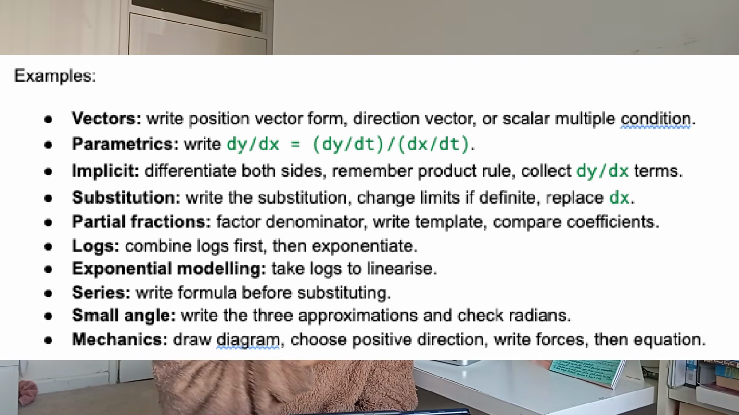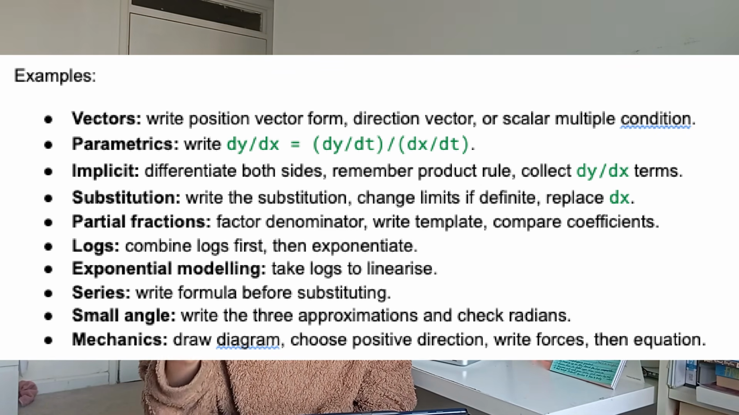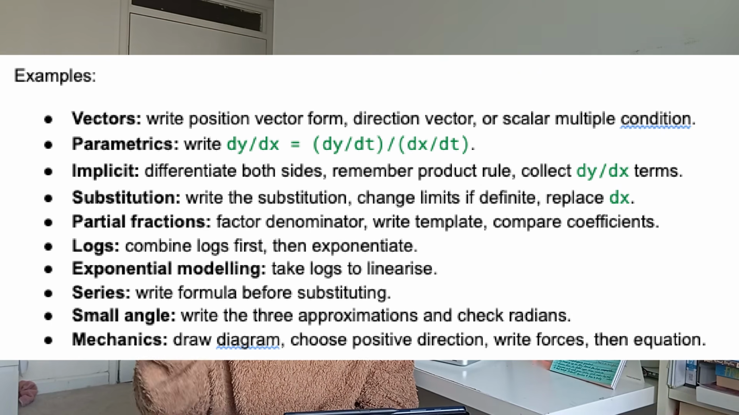And then for small angle approximations, you might write down the 3 approximations and then you check radians. Mechanics, you might draw the diagram first, then you choose a positive direction, which one you're going to do the positive in, then you're going to write the forces and then the equation. So you're going to write down these first steps. Even better if you can write the exact explicit formulas, or you can write these first steps right underneath questions on a sheet just so you can connect a question with the first step. This sheet's going to make you faster because it removes any hesitation in the exam.